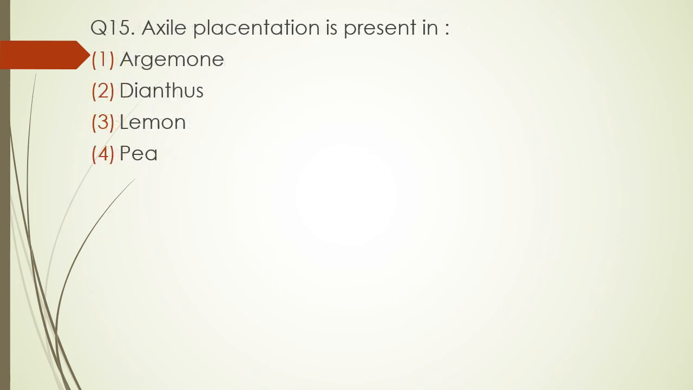Question number 15. Axile placentation is present in Argemone, Dianthus, lemon, or pea. The correct answer is option 3, that is lemon.